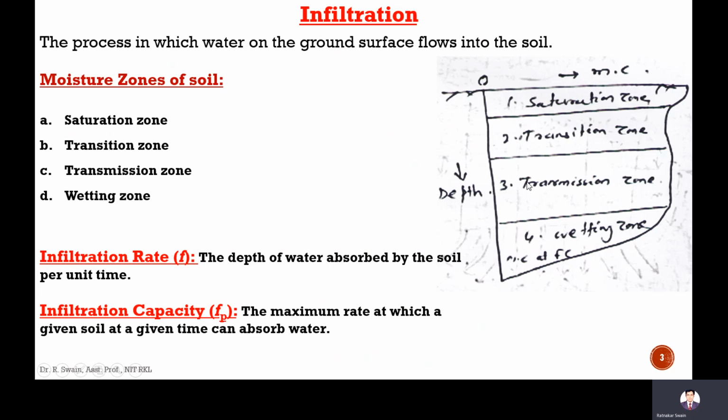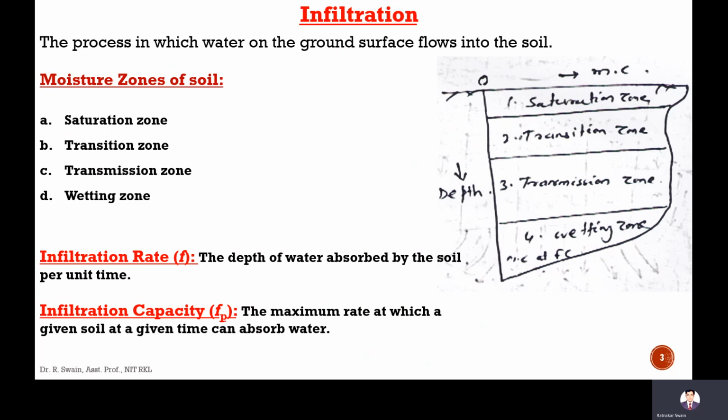What is infiltration? Infiltration is the process in which water on the ground surface flows into the soil. Depending upon the infiltration, along the depth of the soil, there are different zones, such as saturation zone, transition zone, transmission zone, and wetting zone.